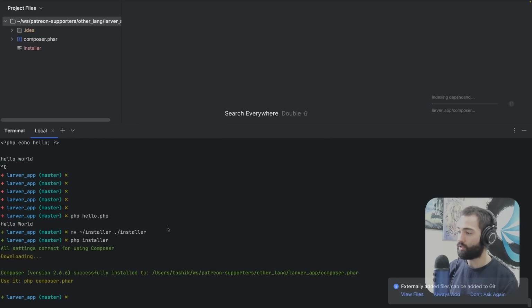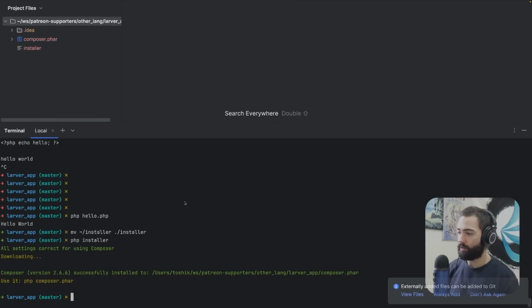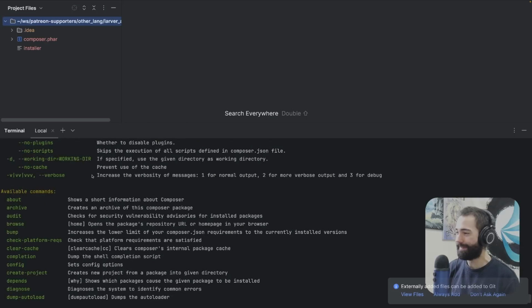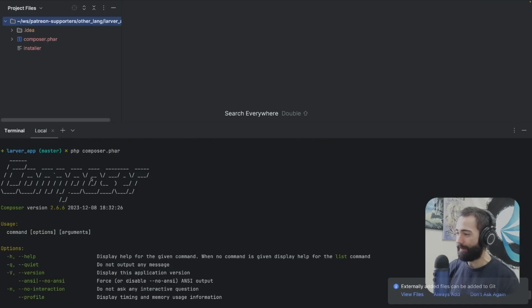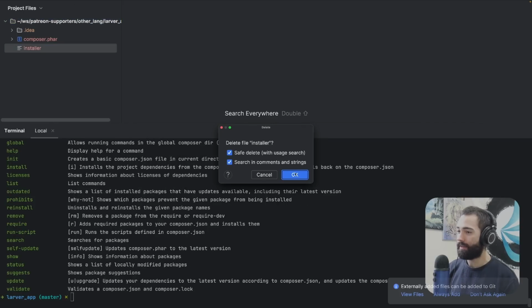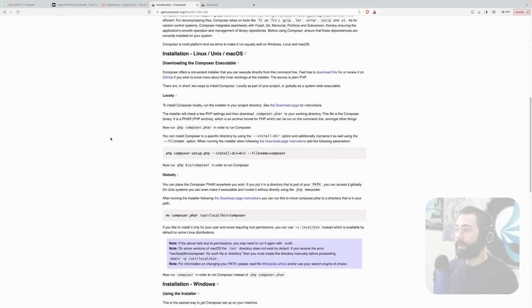Then php installer. Let's go ahead and try to run it. And now I have whatever this is, the composer.phar in your working directory, a PHP archive. So I have to run this command in order to run the Composer tool. So composer.phar, and there we have it. Okay, I don't know exactly how the heck that works, but there we have it. So I have a local thing. Hopefully I can get rid of the installer, which is what I'm going to do. And I have this Composer tool.